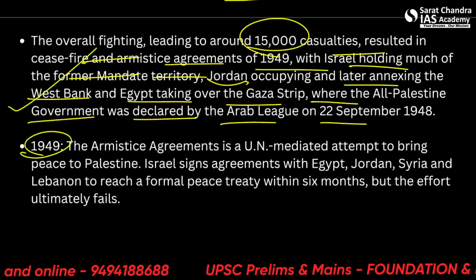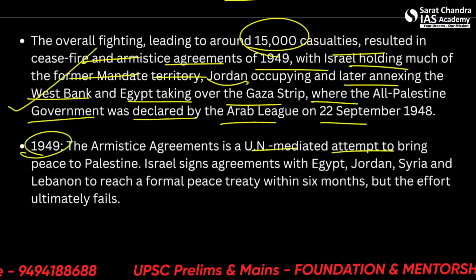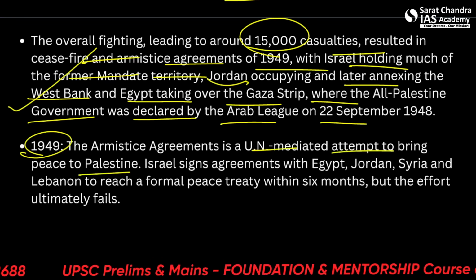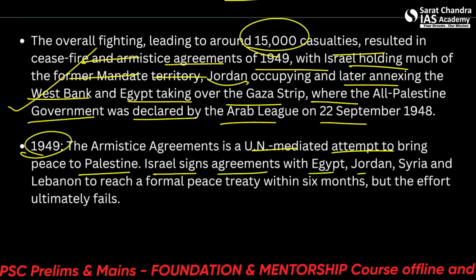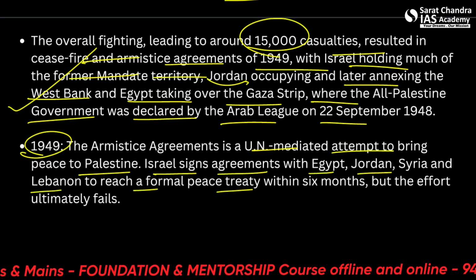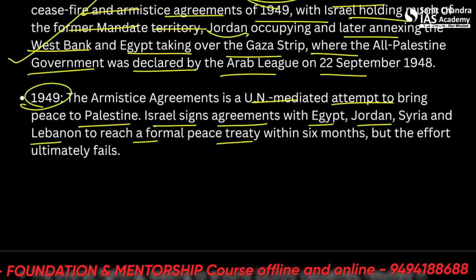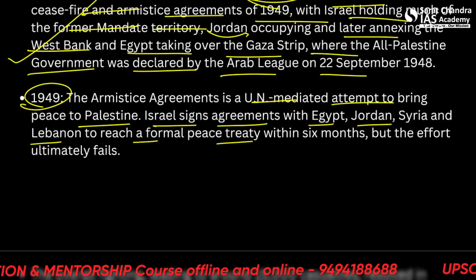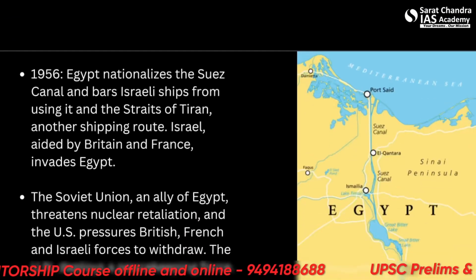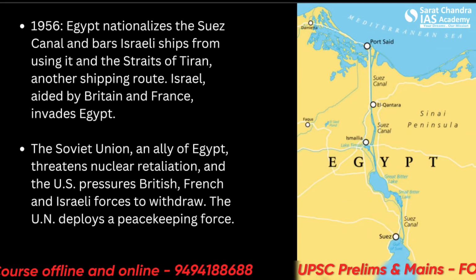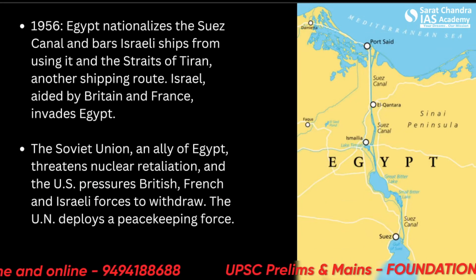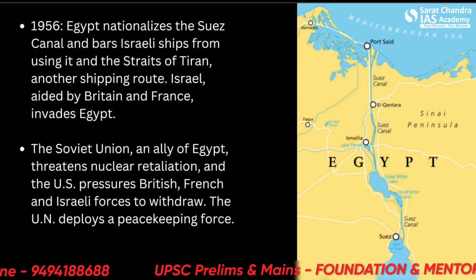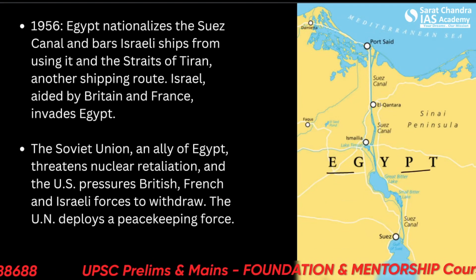In the next year, 1949, the Armistice Agreement is a UN-mediated attempt to bring peace to Palestine. Israel signs agreements with Egypt, Jordan, Syria and Lebanon to reach a formal peace. So basically, there were many agreements signed during this time. Further on, in 1956, Egypt makes a move, a dirty move you can say, to block the Suez Canal.